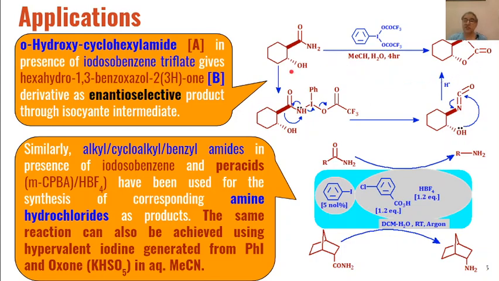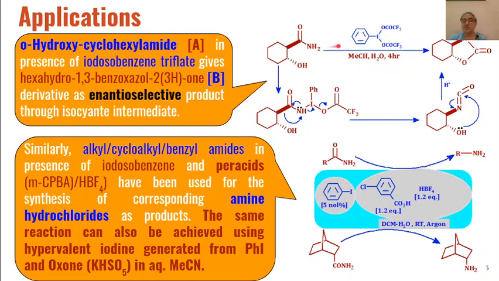The reaction takes place like this: in the first step this iodosobenzene triflate reacts with this amino group, and hydrogen from here and trifluoroacetate from here is removed as trifluoroacetic acid, and this will create a nitrogen iodine bond.